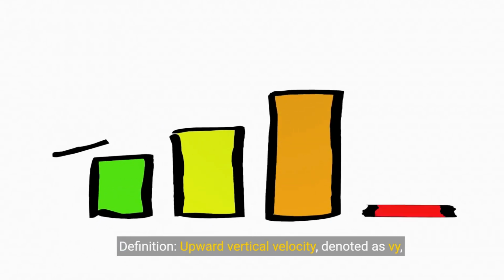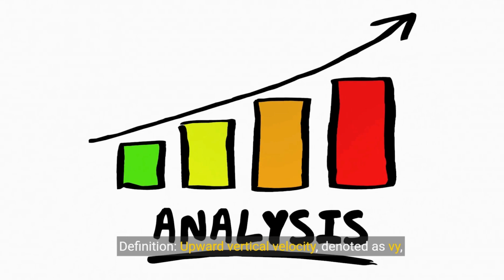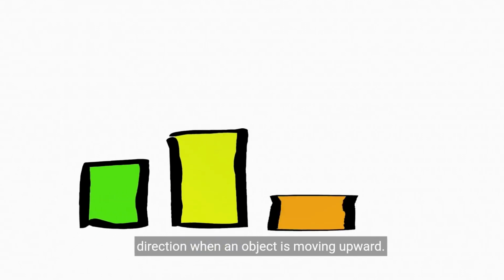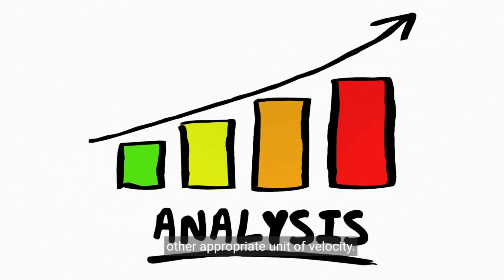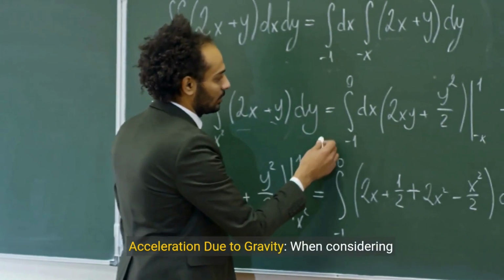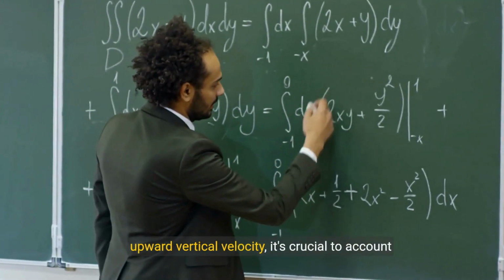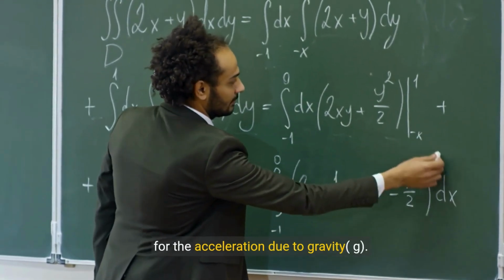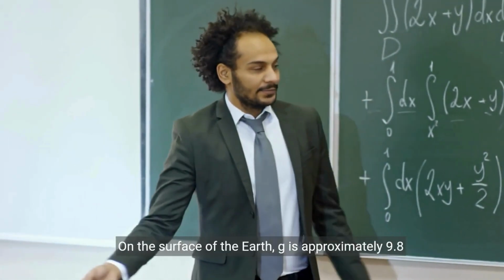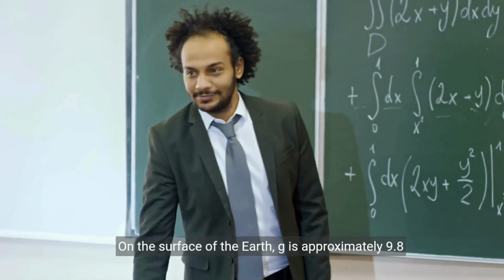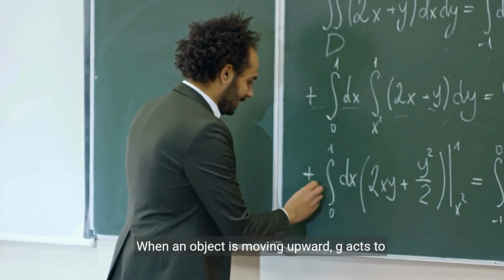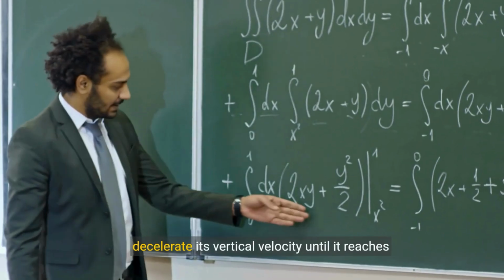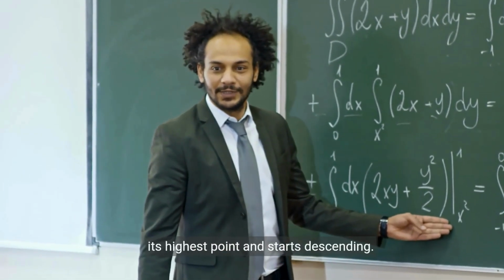Definition. Upward vertical velocity, denoted as Vy, represents the component of velocity in the vertical direction when an object is moving upward. It is measured in meters per second, m/s, or any other appropriate unit of velocity. Acceleration due to gravity. When considering upward vertical velocity, it's crucial to account for the acceleration due to gravity, g. On the surface of the Earth, g is approximately 9.8 meters per second squared, directed downward. When an object is moving upward, g acts to decelerate its vertical velocity until it reaches its highest point and starts descending.